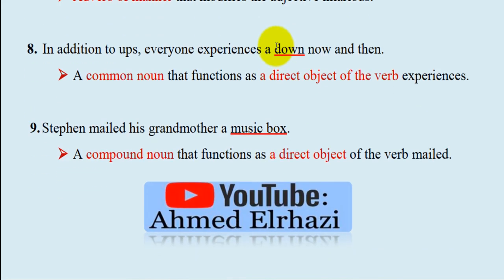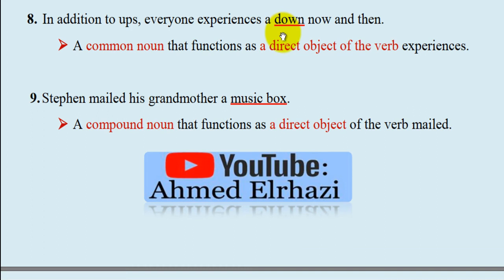Number 8. In addition to apps, everyone experiences a down now and then. تقدر هنا down تستعملها as a noun. Okay, as a common noun that functions as a direct object of the verb experiences.